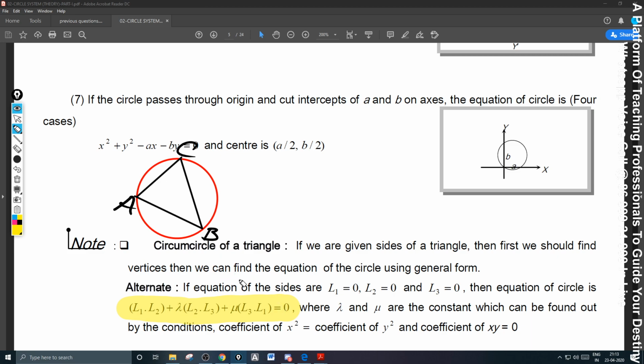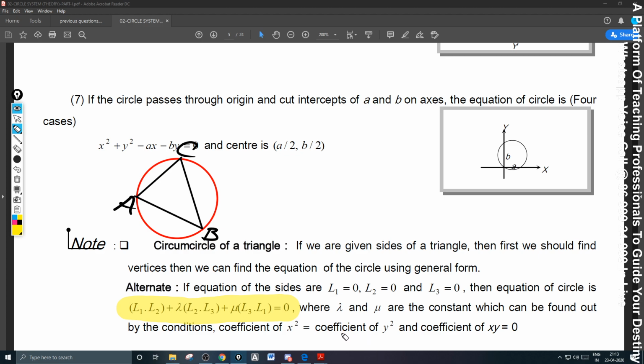And here, everywhere, you will get x square term, y square term, xy term, x term, y term, and constant. So the final equation will be in the form of ax square plus 2hxy plus by square plus 2gx plus 2fy plus c equal to 0. But it is to represent a circle.